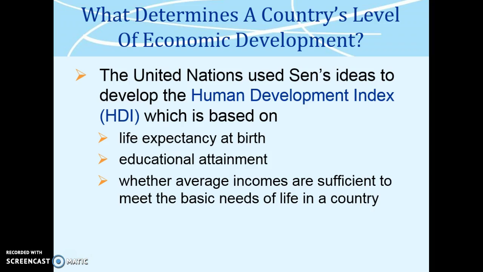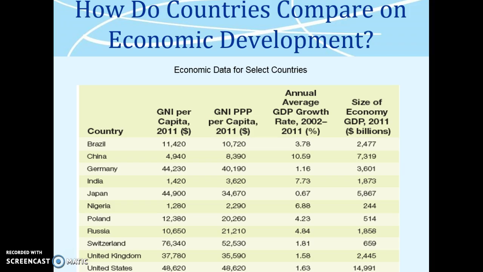The United Nations used Sen's ideas to develop the Human Development Index, or HDI, which is based on life expectancy at birth, educational attainment, and whether average incomes are sufficient to meet the basic needs of life in a country. How do countries compare on economic development? Here we have some economic data for select countries.